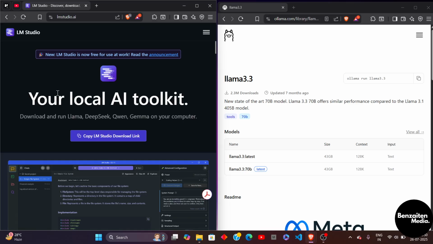Also, Ollama is now widely supported in open source AI agent frameworks, making it a go-to tool for automation in 2025. So, in the verdict, if you need an AI you can talk to, go for LM Studio. If you want to build apps with AI, you should choose Ollama.